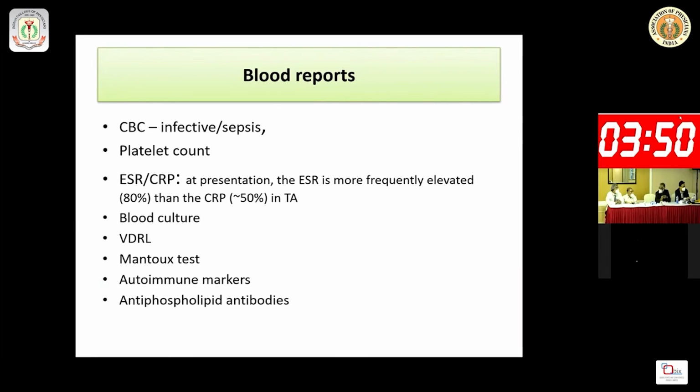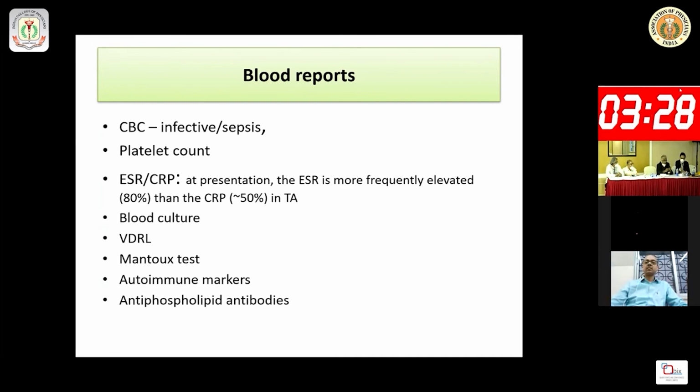I am not going into details about that, because you have to do the CBC, to see whether an infective cause is there, whether the platelet count is important, and whether it is associated with an autoimmune disorder. In ESR and CRP, at presentation, ESR is more frequently elevated, in 80%, than the CRP in Takayasu arteritis. Do I have to do a blood culture? I mean, VDRL, because syphilis and tuberculosis are also associated with a weak or absent pulse in the radial artery. And autoimmune markers and antiphospholipid antibodies you have to do to exclude any vasculitis or thrombophilic disorders.